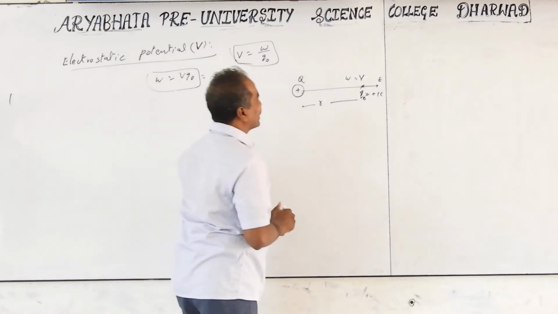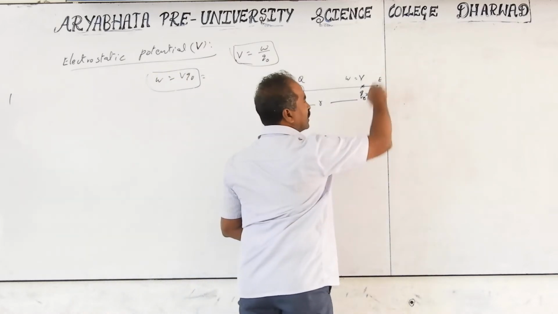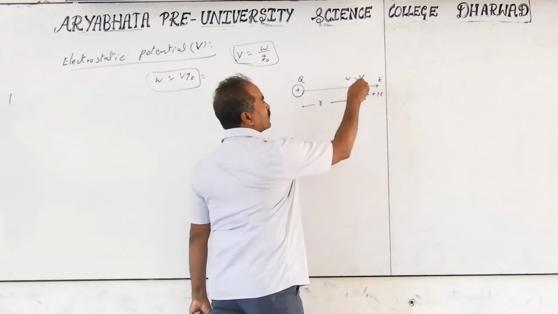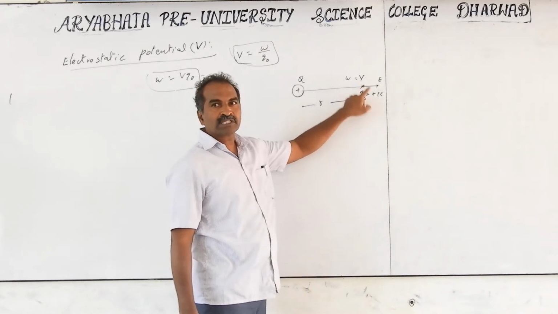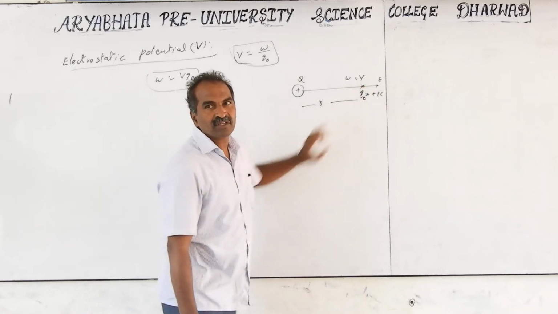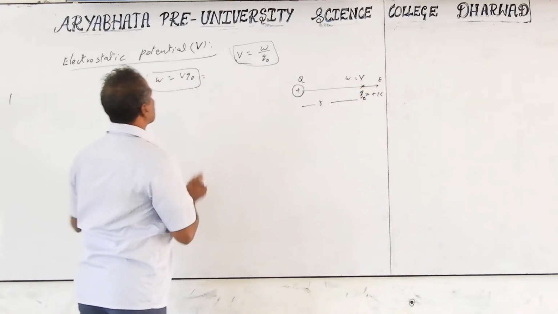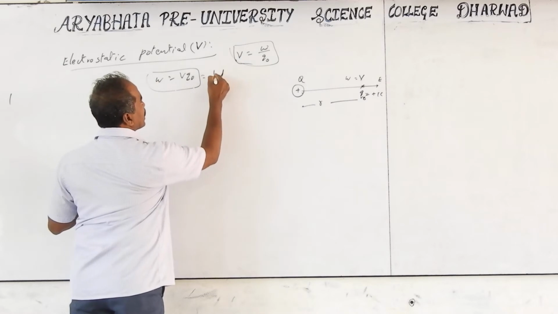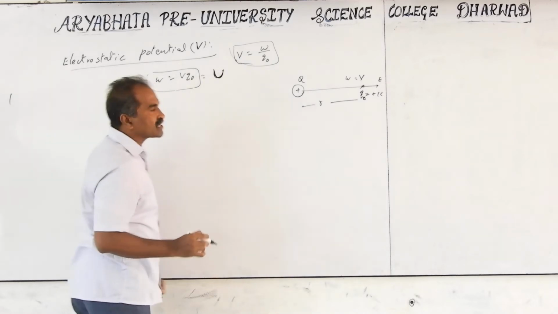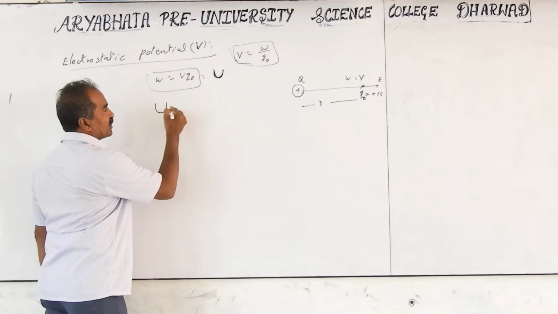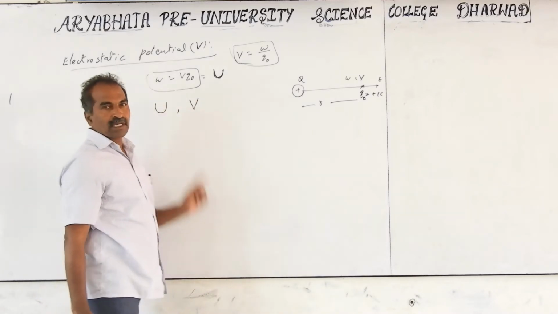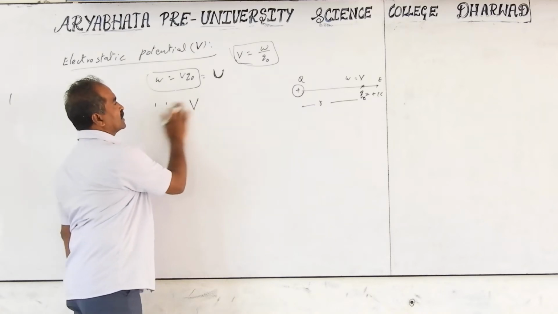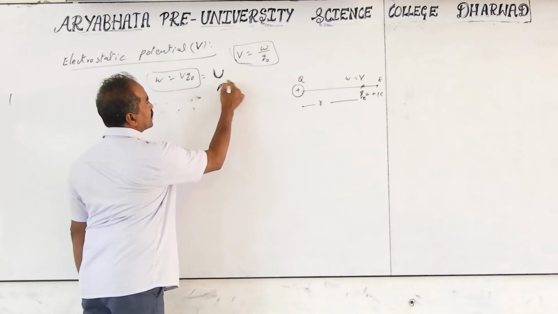Whatever work you do to bring this charge from infinity and put it here, the energy you spend is stored as potential energy in this charge. That stored energy is numerically equal to the work itself. So work is equal to potential energy, and its symbol is U. Be careful when writing the symbols: capital U for potential energy and capital V for potential. Be careful writing U and V.